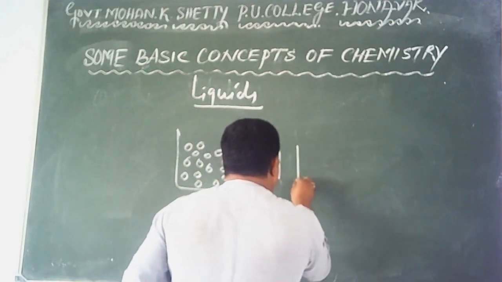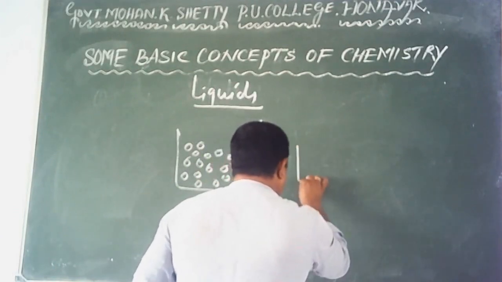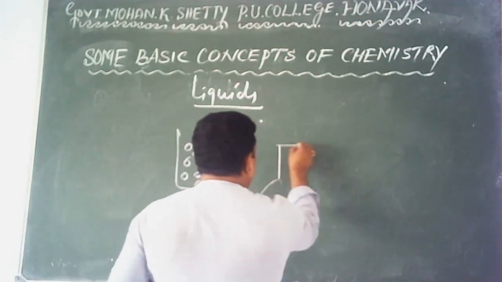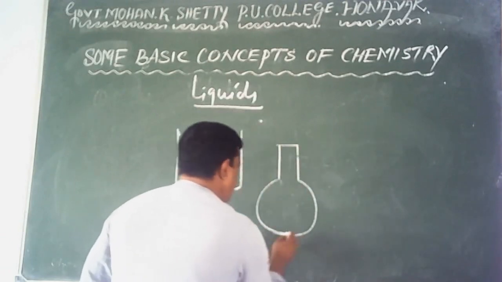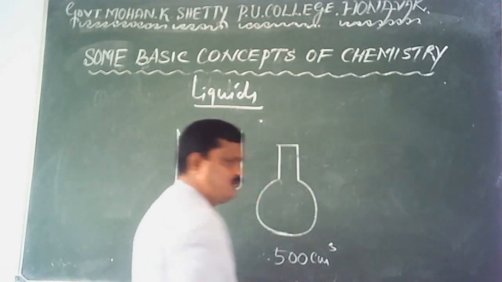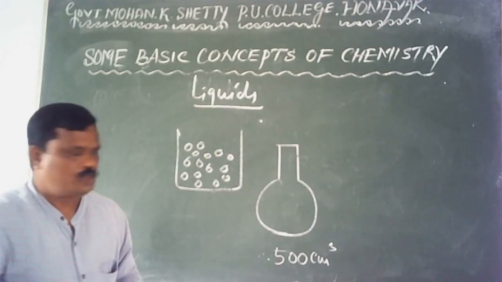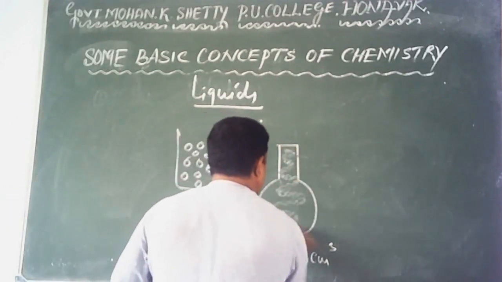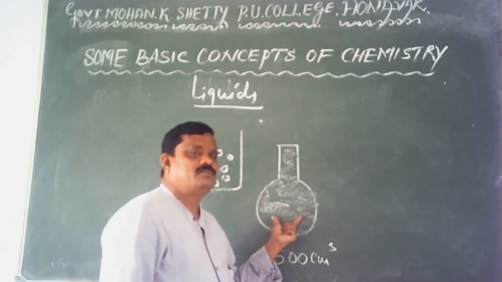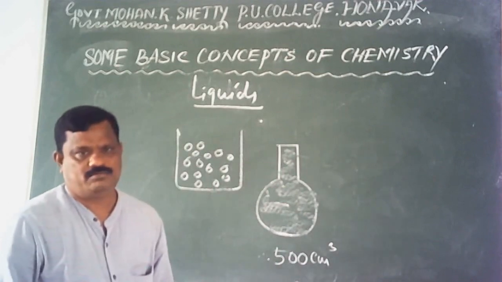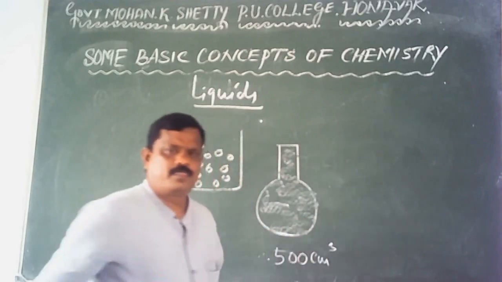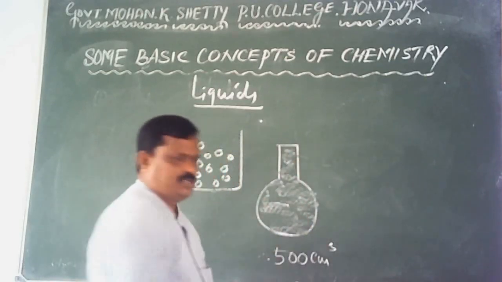Okay, let me take water. So in this vessel, I have taken water. This is a round bottom flask. Say its volume is 500 cubic centimeter. Volume of this flask is 500 cubic centimeter, and it is filled with water now. Okay, what is the volume of water? 500 cubic centimeter. What's the shape of water? It takes up the shape of this vessel.